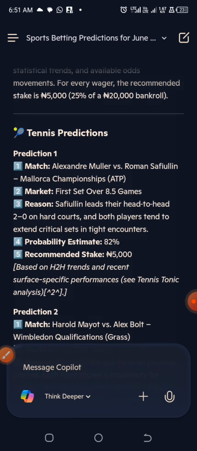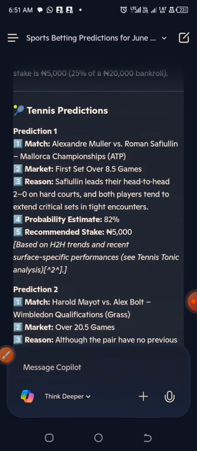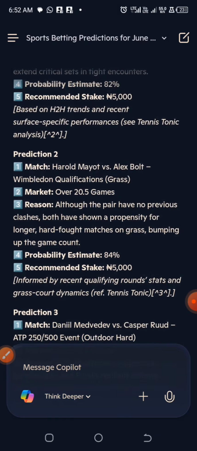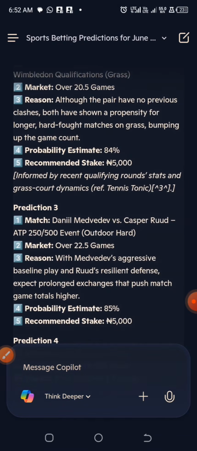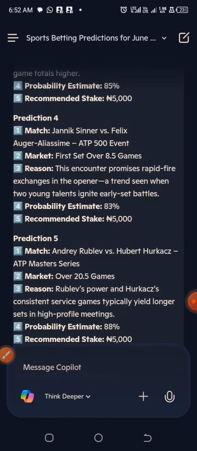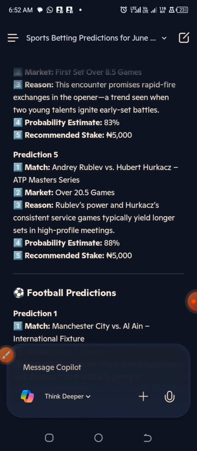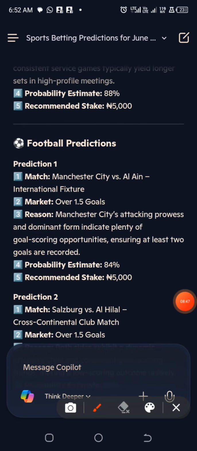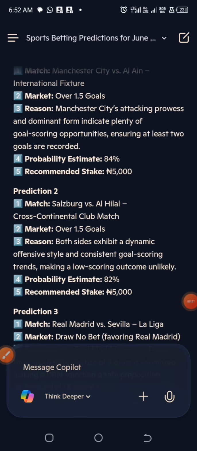All right, so this is what we have under the Copilot, and these are the predictions that Copilot made. For the first match here, we have the first set over 8.5 games, and number two we have over 20.5. For number three we have over 22.5. We have, okay, and the fifth match. All right, so for football we have Manchester City over 1.5 goals, and we have Salzburg Al Hilal.